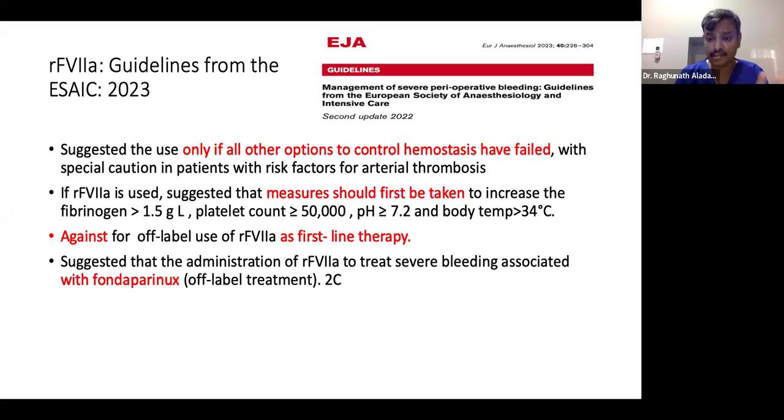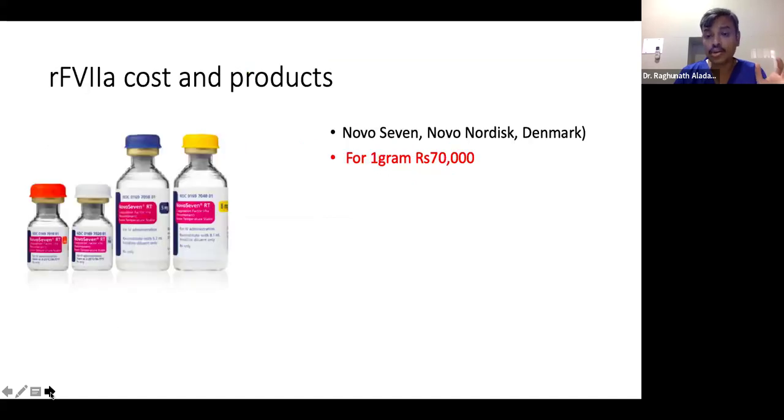Off-label use, make sure you do give all the best possible options. Later, you can consider it as a last option. And one interesting thing is, if there is a severe bleeding related to ponderperinox, we can use factor 7A. That is a suggested use. Off-label treatment is also available now. The cost comes in 1 gram, 2 gram, 6 gram, and I think 10 gram or 12 gram. Nova 7, 1 gram costs about 70,000, very costly.